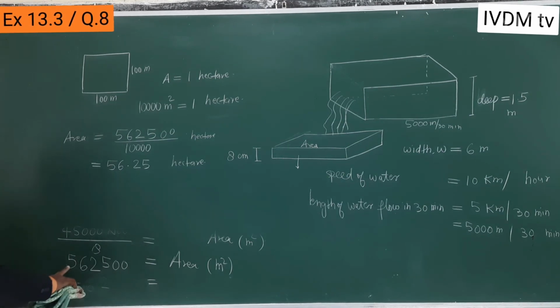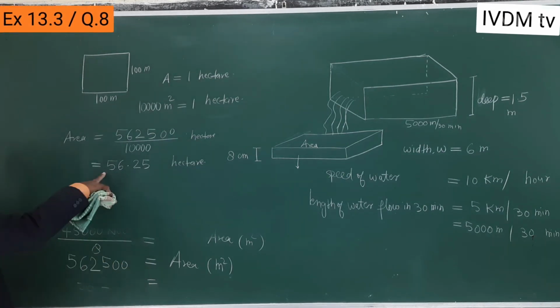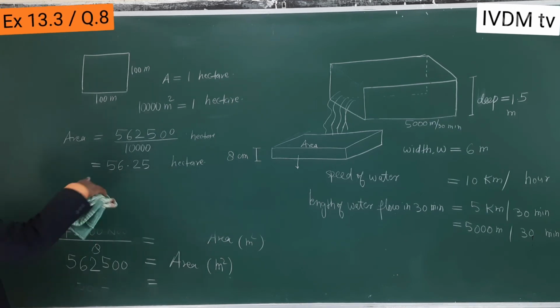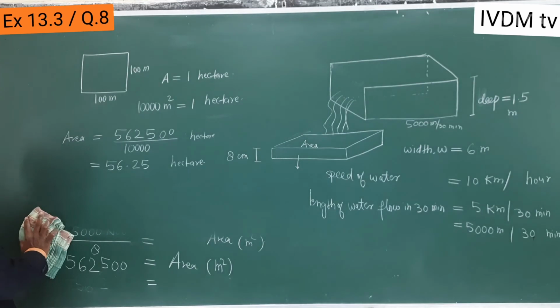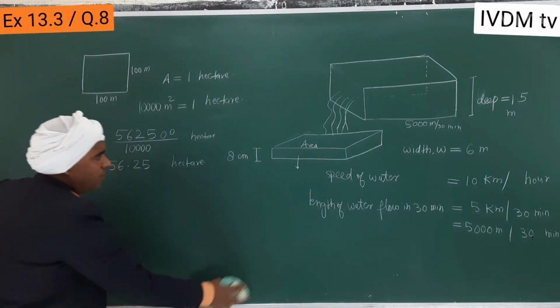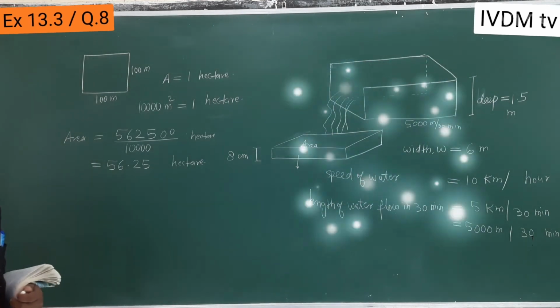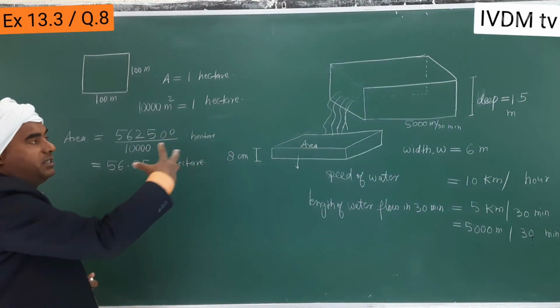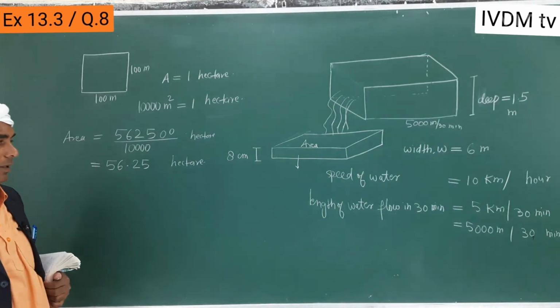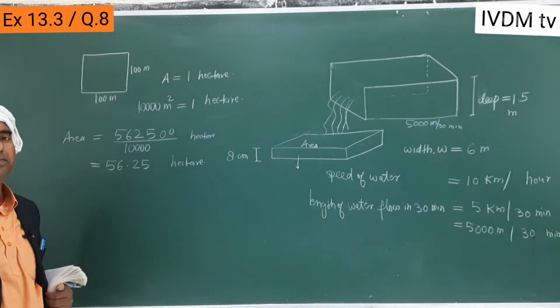But it appears to be a very large number, but it is only 56 hectare. So the area is measured in hectare. So this was the answer. Very good question. The shape of the volume is changing, one cuboid to another cuboid. Okay. Thank you. Keep watching.